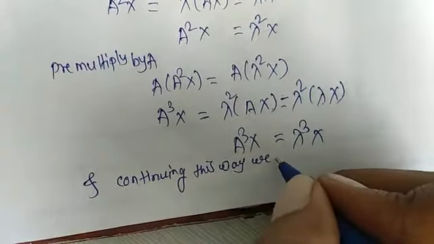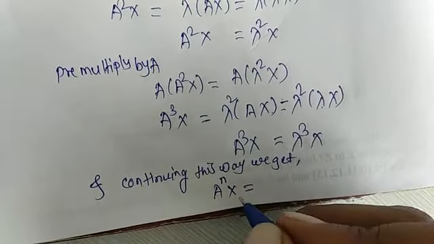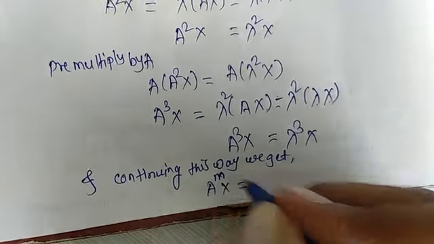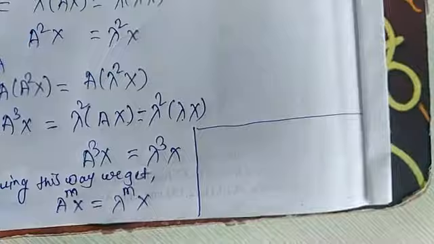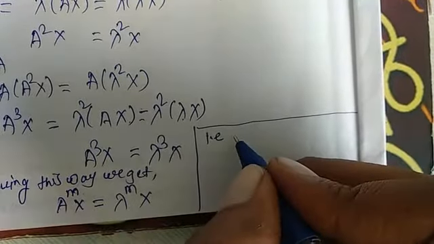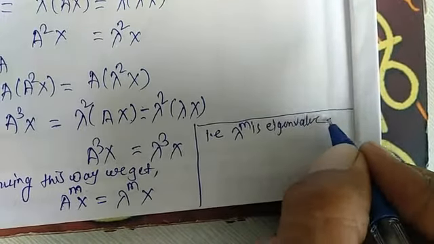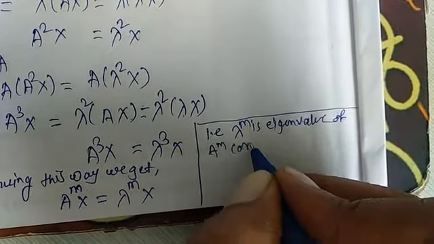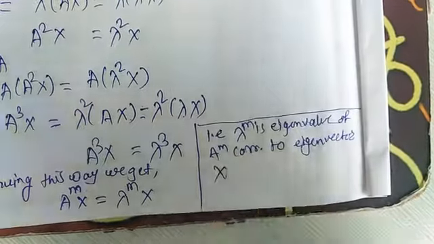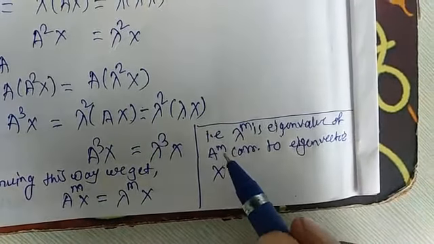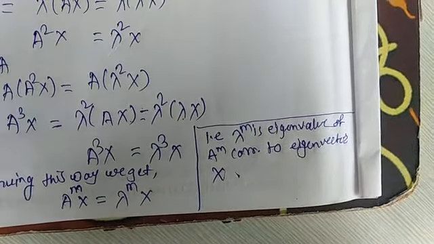we can write, we get A raised to m x. We have to prove A raised to m x is equal to lambda raised to m x, which means lambda raised to m is the eigenvalue of A raised to m corresponding to eigenvector x, or x is the eigenvector corresponding to A raised to m. Okay, this is our required proof.